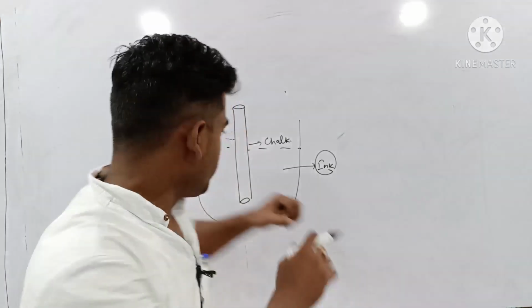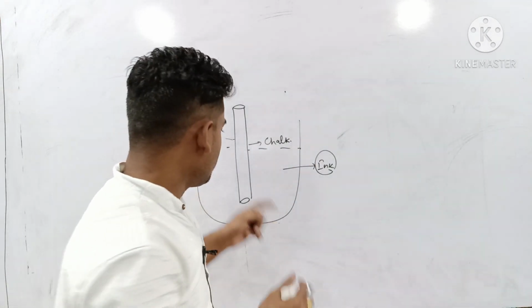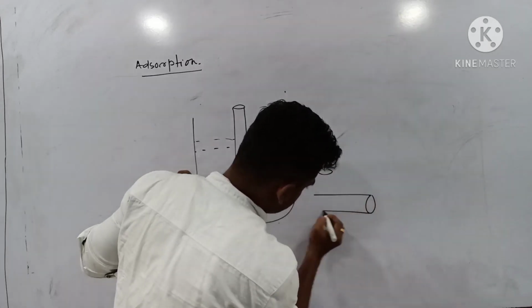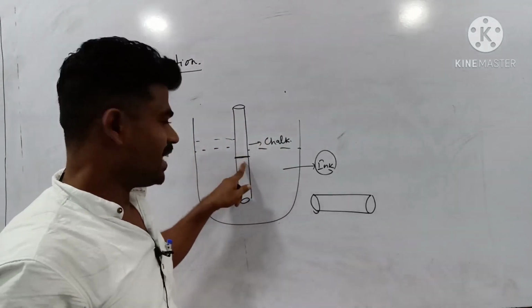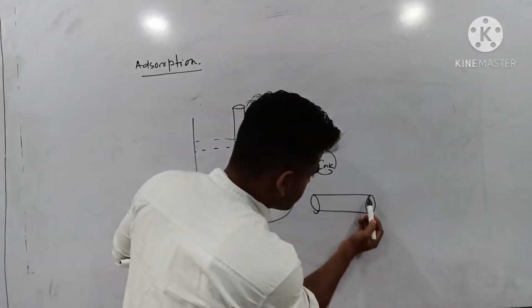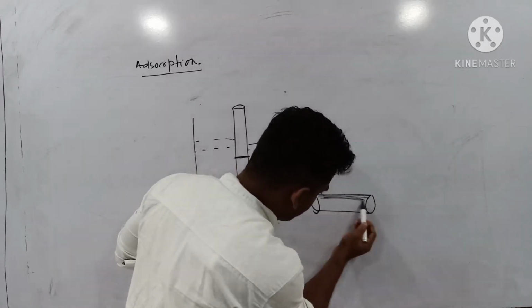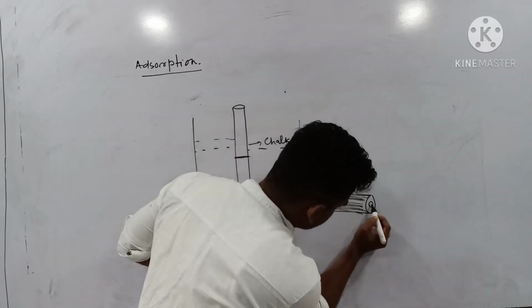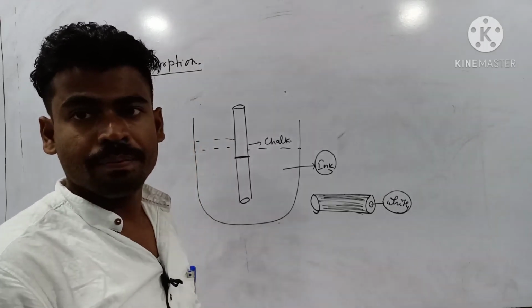If you break this chalk into two parts after dipping it in ink, the central portion of the chalk will still look white.